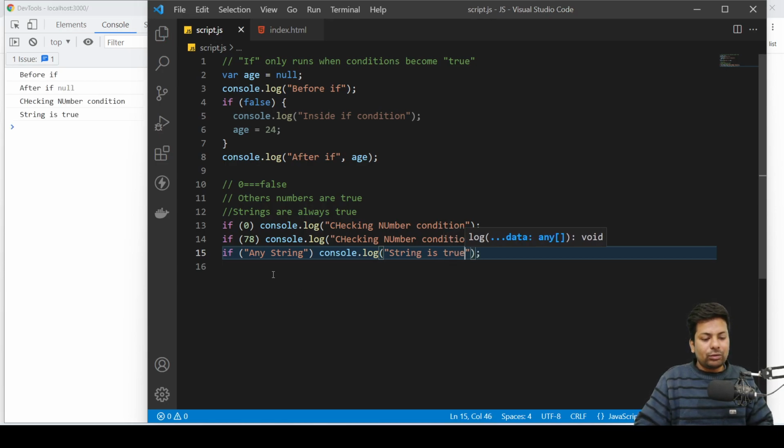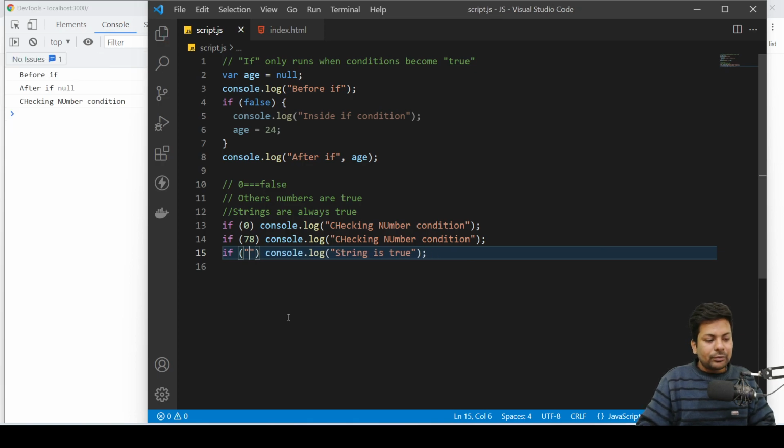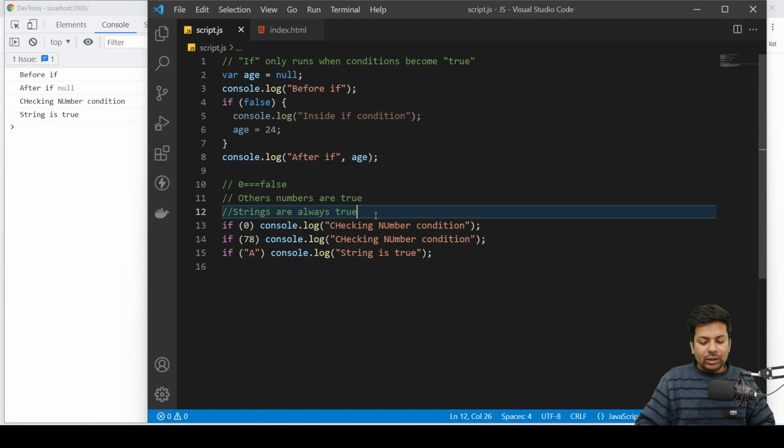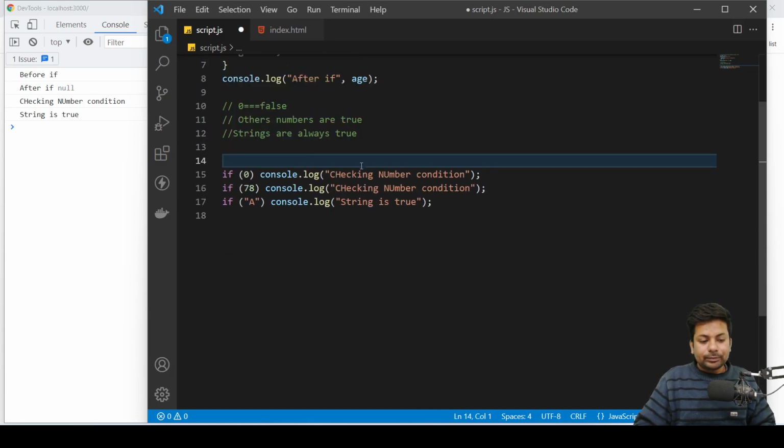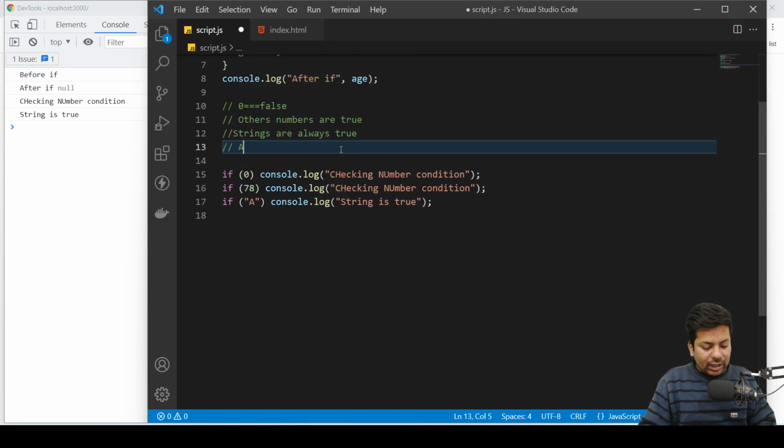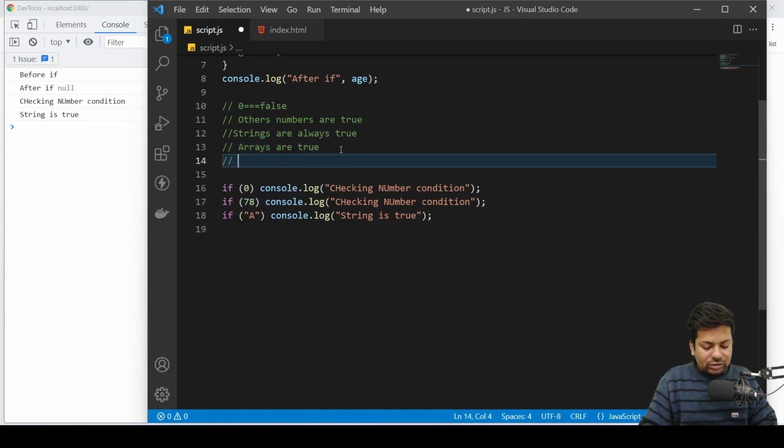See, string is true. If you make it an empty string, then it will print nothing because the string is empty. If you have anything inside it, it will be true. Then arrays are true, objects are also true.